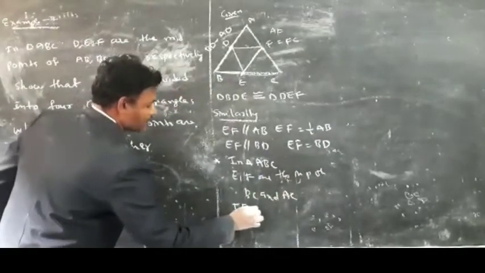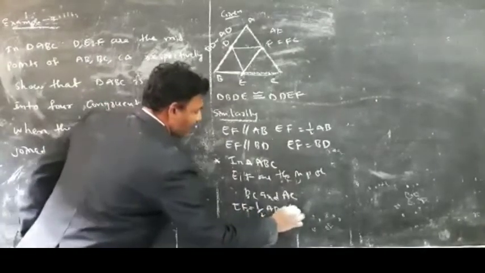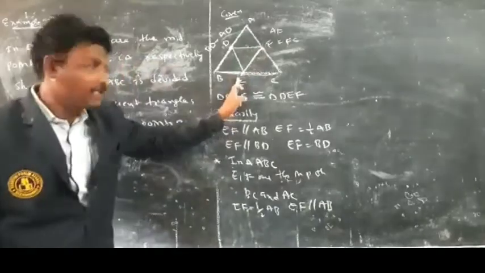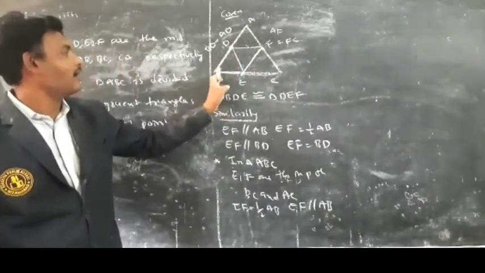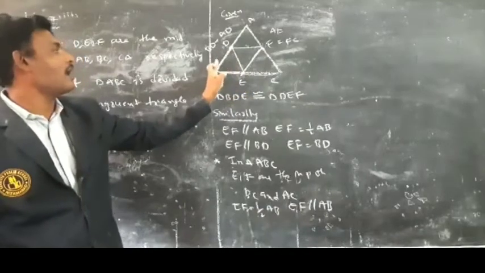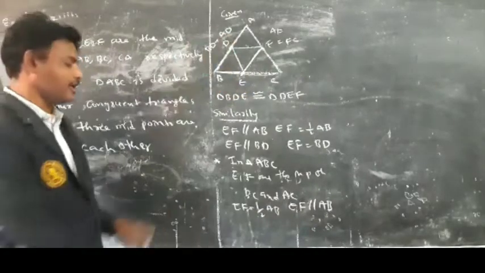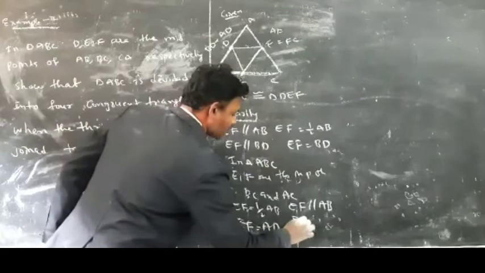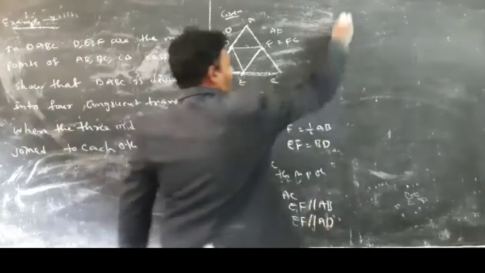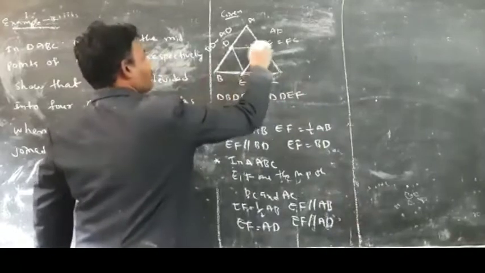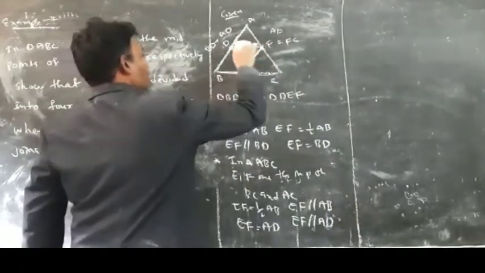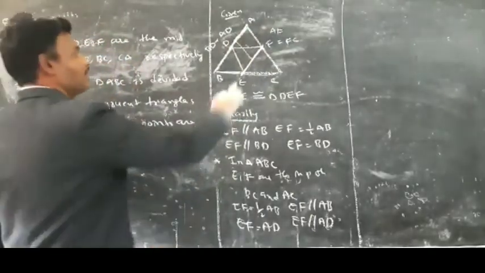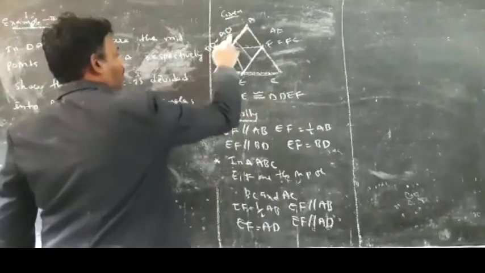So EF is equal to half of AB and EF is parallel to AB. Half of AB, we can write as AD. So EF is equal to AD and also EF is parallel to AD. See here, EF is equal to AD and EF is parallel to AD. So one pair of opposite sides is parallel and equal. So that is called a parallelogram here.